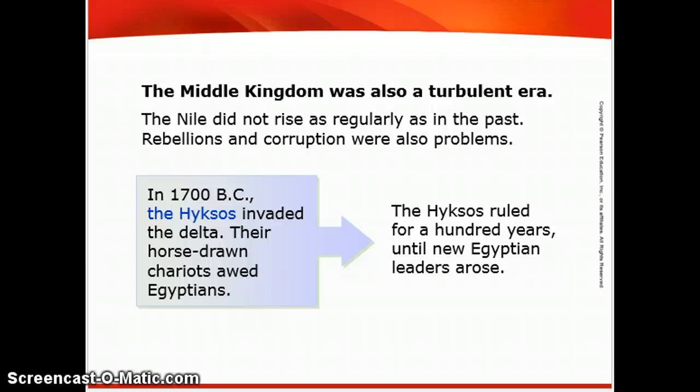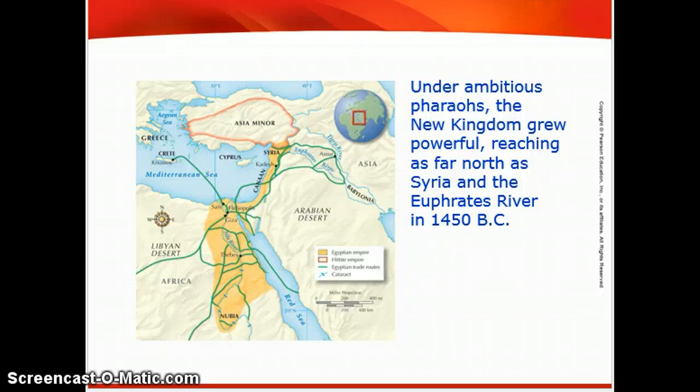In 1700, Egypt is going to be invaded by the Hyksos. Their horse-drawn chariots, cultural diffusion, awed the Egyptians. The Egyptians will use them from that point forward. The Hyksos ruled for 100 years until new Egyptian leaders arose. And now we will have the New Kingdom. Under ambitious pharaohs, the New Kingdom grew powerful, reaching as far north as Syria and the Euphrates River in 1450 BC. So this will be the Egyptian kingdom under the New Kingdom.